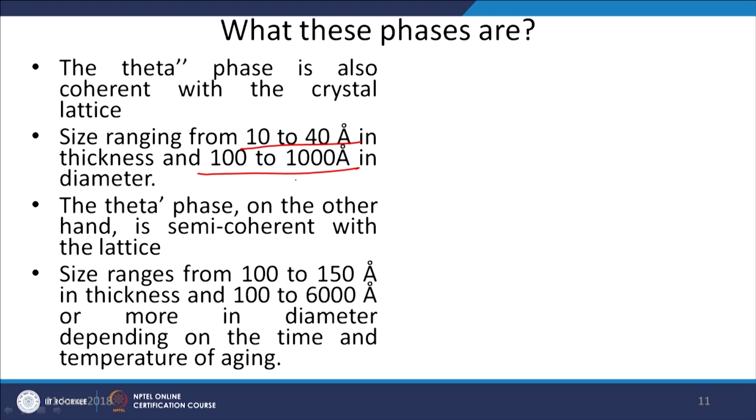On the other hand, the theta dash phase is semi coherent with the lattice, and its size ranges from 100 to 150 angstrom in thickness and 100 to 6000 angstrom in diameter, and these sizes will depend upon the temperature and the time of exposure given during their formation stage.